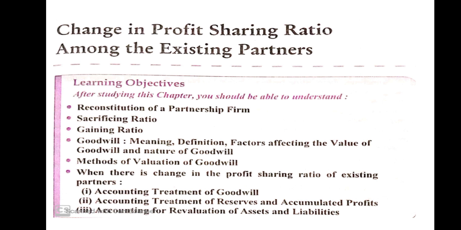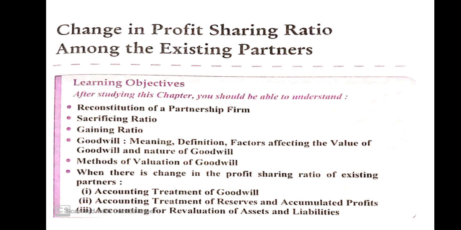Next, when there is a change in profit sharing ratio of existing partners, the first accounting treatment of goodwill is as follows. When the profit ratio changes between the partners, the following accounting treatment will be due. When goodwill is already given in the old balance sheet, goodwill will be written off in the old ratio between the old partners. So the entry will be passed: